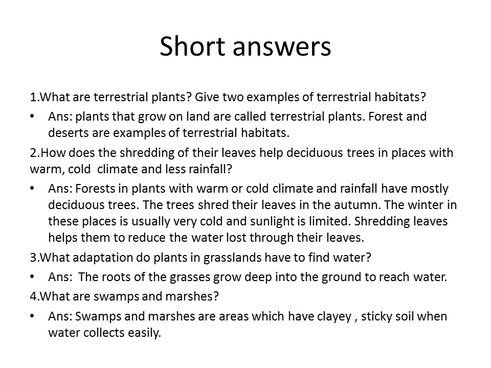Here the winter is usually very cold and the sunlight is limited.